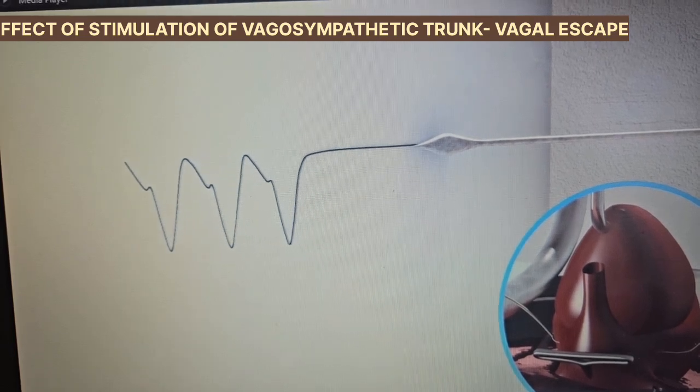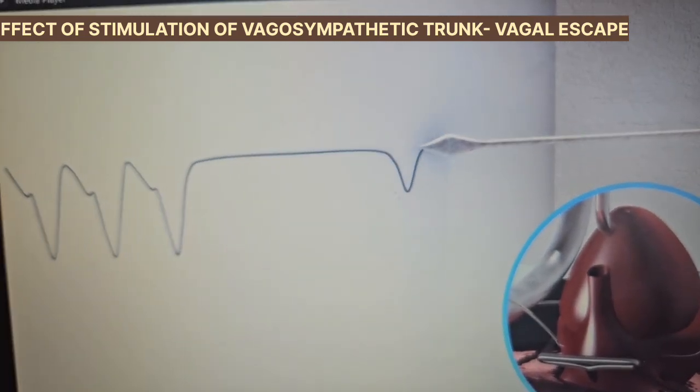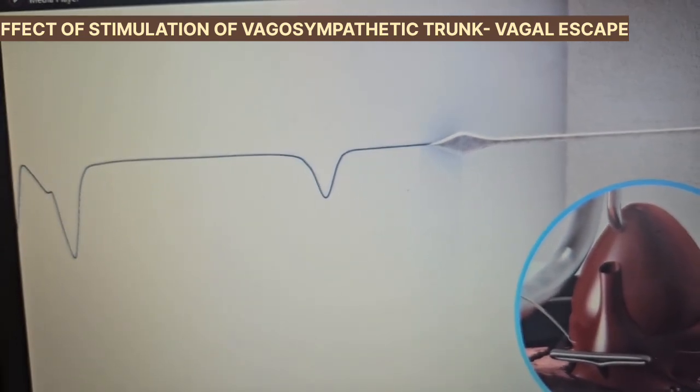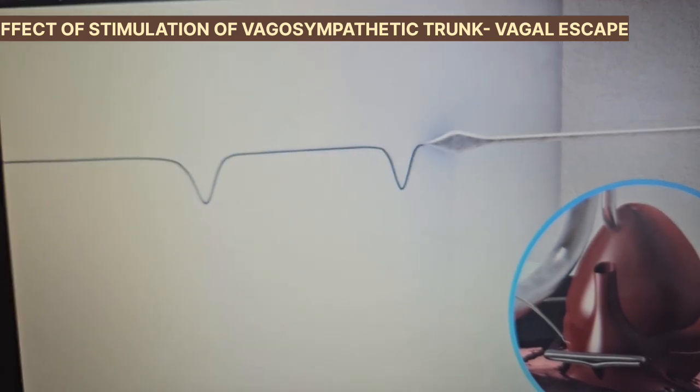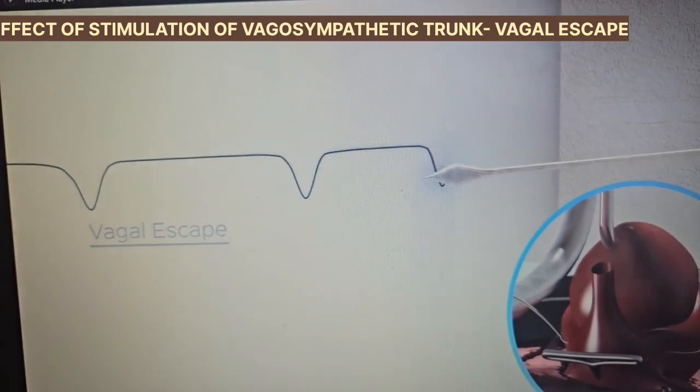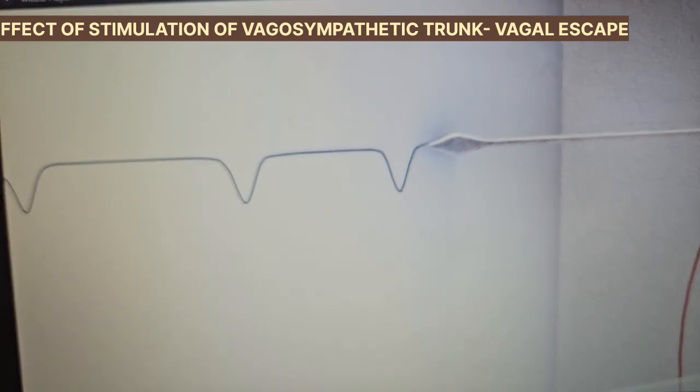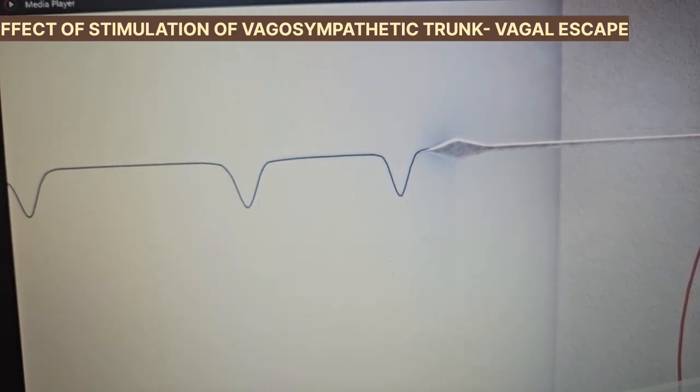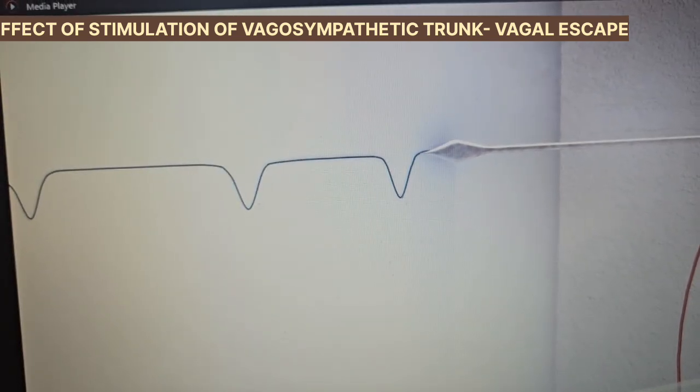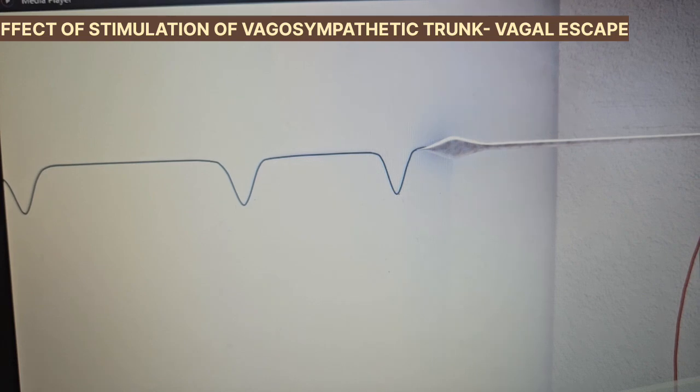We keep applying the strong vagosympathetic stimulus even after the heart has stopped beating. After some time, the heart starts beating again automatically. This is called vagal escape. We can see that the new heart rate is much slower than the normal heart rate. Let us now understand the phenomenon that we have observed.